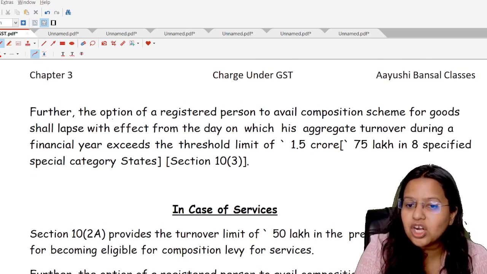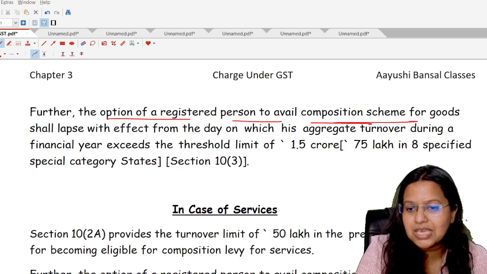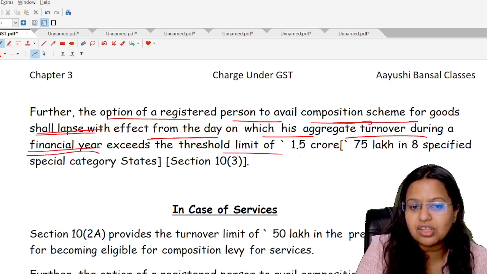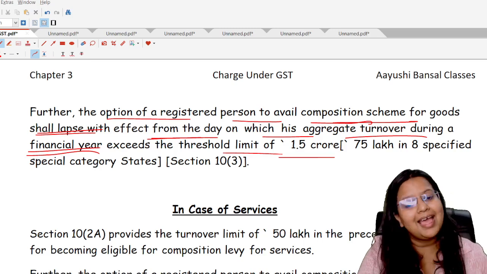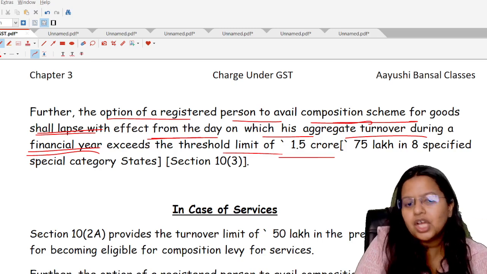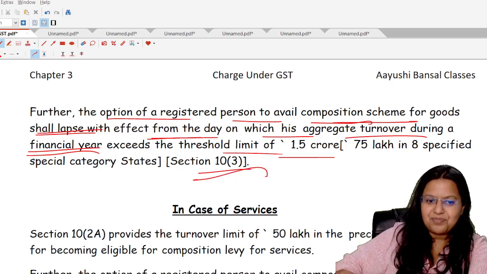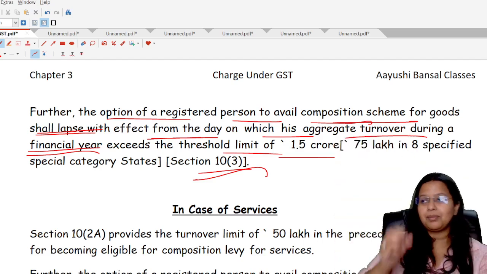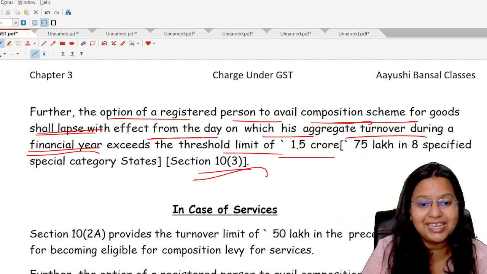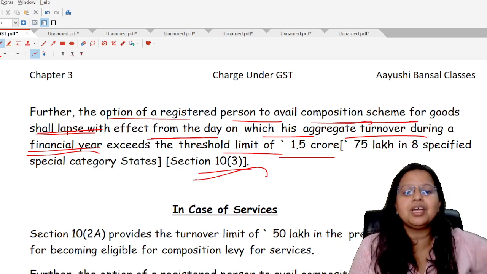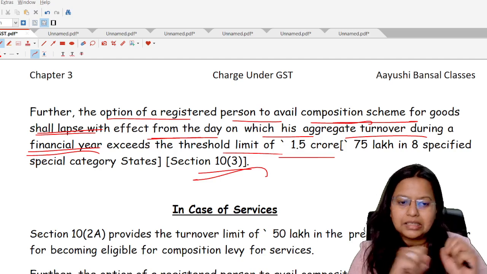Further, the option of a registered person to avail the composition scheme for goods shall lapse with effect from the day on which his aggregate turnover during a financial year exceeds the threshold limit of 1.5 crore. This is as per section 10 subsection 3. You are not required to learn the subsection number. Learn the important subsection numbers and the important section numbers, because we are not machines with artificial intelligence, so we cannot memorize 100% of subsection numbers. Just learn the important ones.